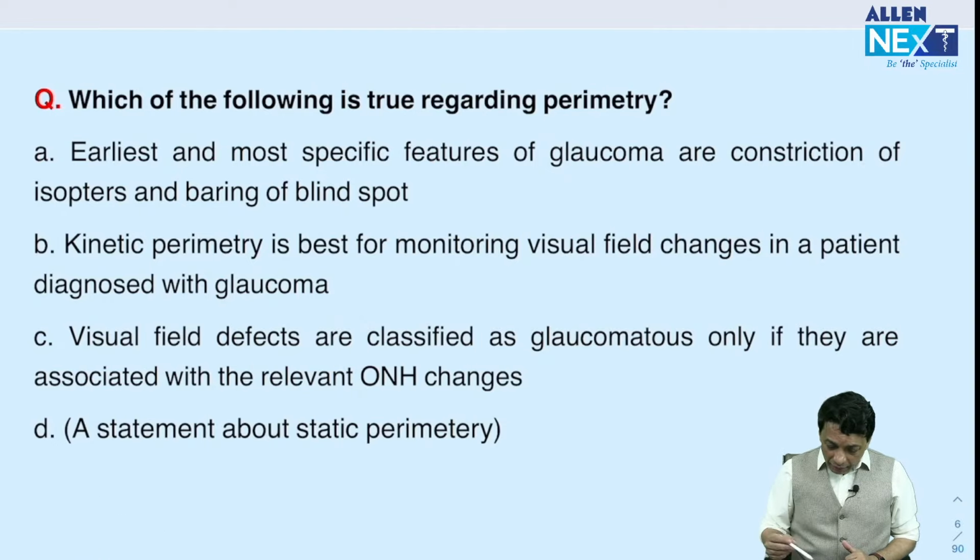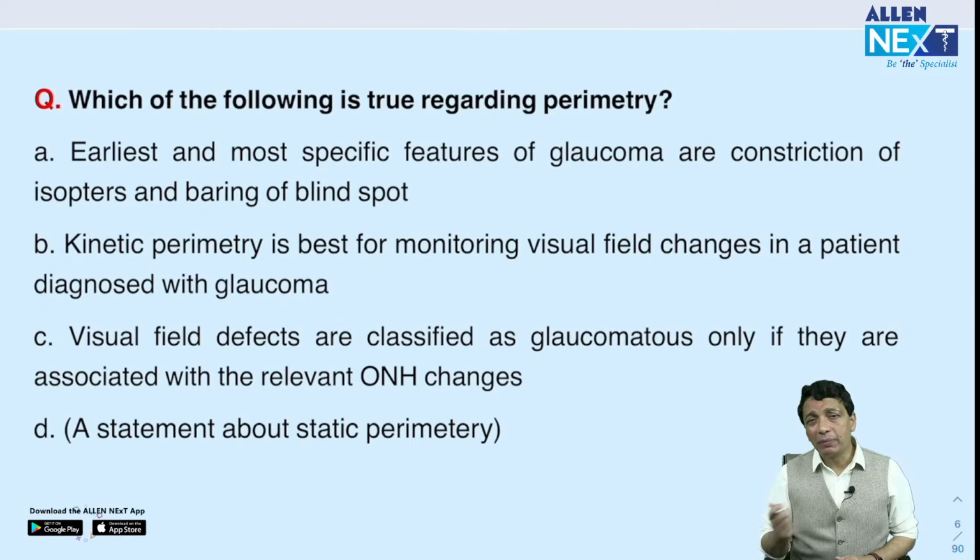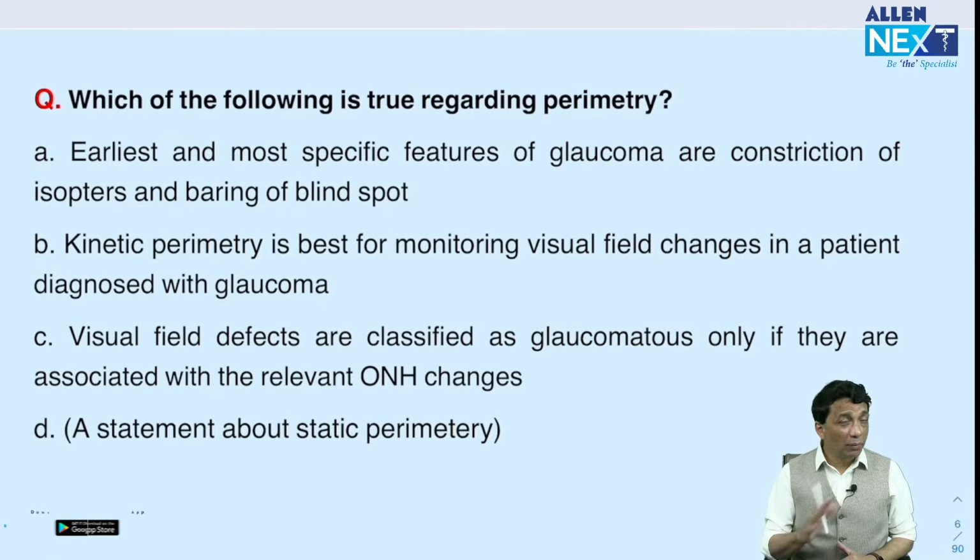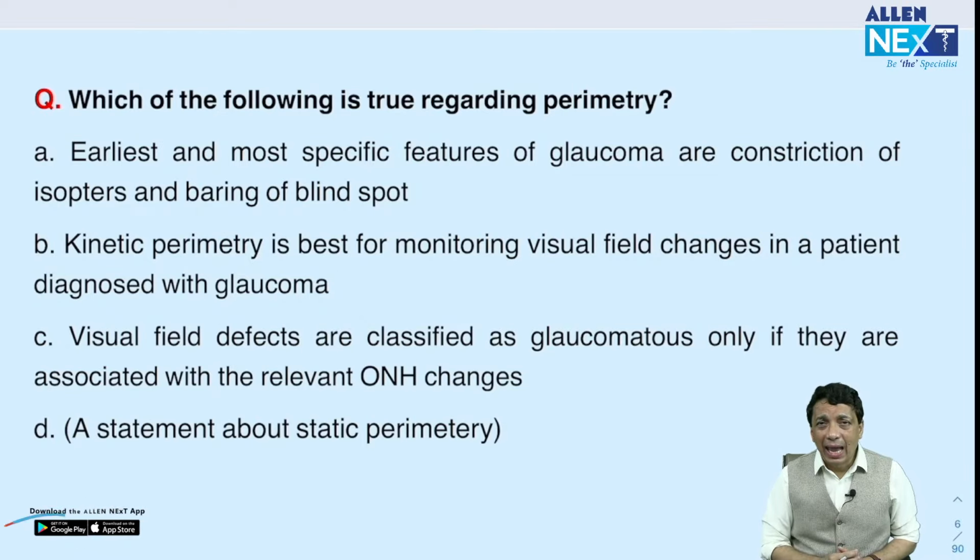Now, please remember, for glaucoma, static perimetry is considered gold standard. For neuroophthalmic field defects, we prefer kinetic perimetry done by Goldman, not done by Humphreys or Octopus. They are the two standard forms of perimetry, static perimetry, either Octopus or Humphreys. Humphreys is usually more common. And for kinetic perimetry, Goldman.